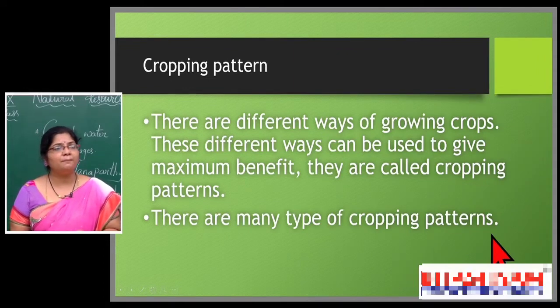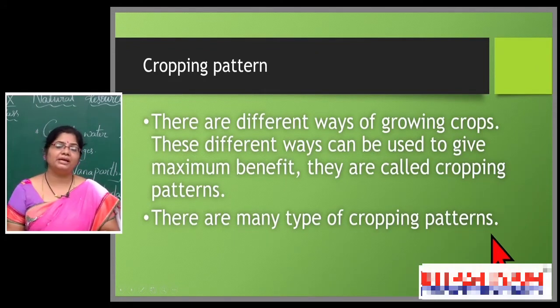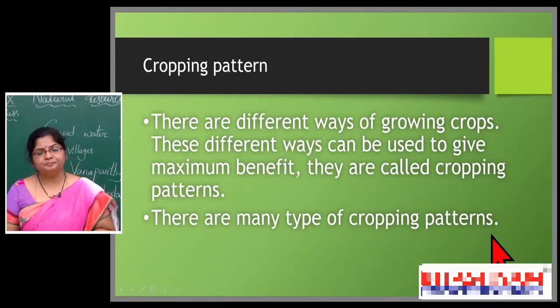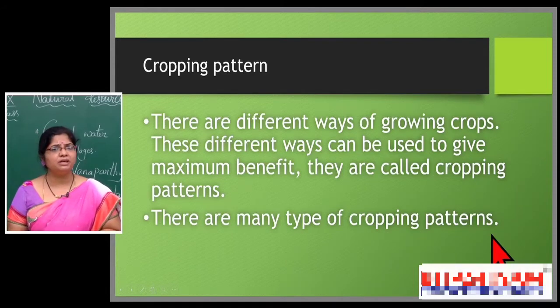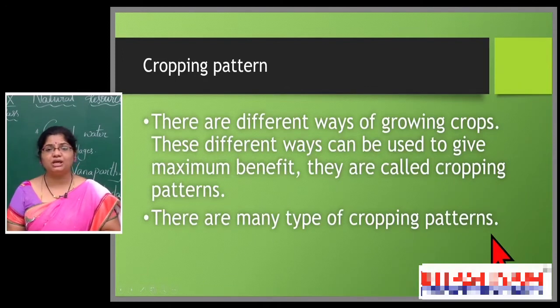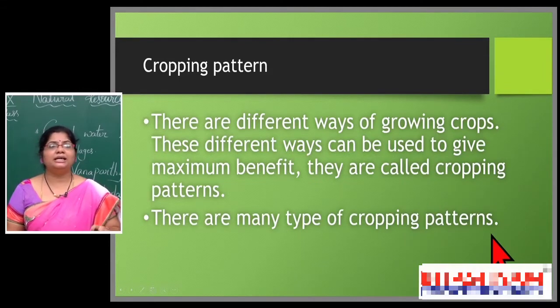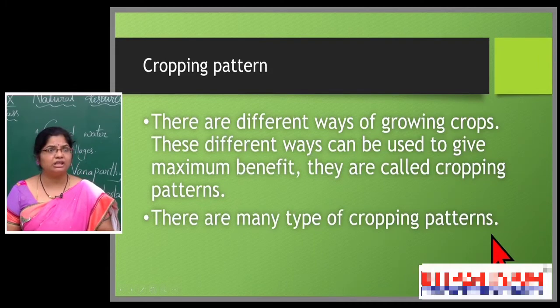In cropping patterns, we are able to see mainly three types. What are those, children? The first one is intercropping, then crop rotation and mixed cropping. So the farmer may grow by the intercropping method, or he may change the crop in crop rotation. Otherwise, he may use a mixed cropping method also. When the farmer selects the cropping pattern in a correct way, then only is he able to get the profit in a full-fledged manner from the agricultural field.